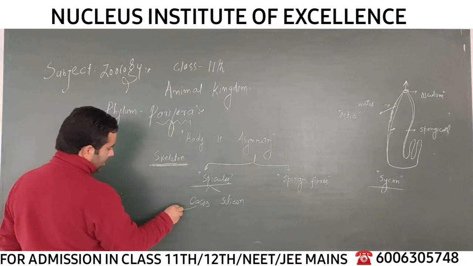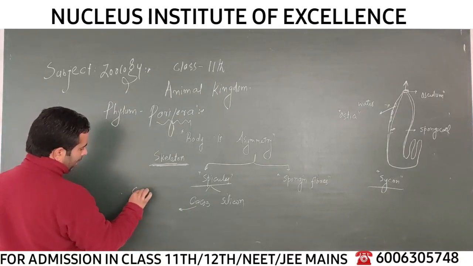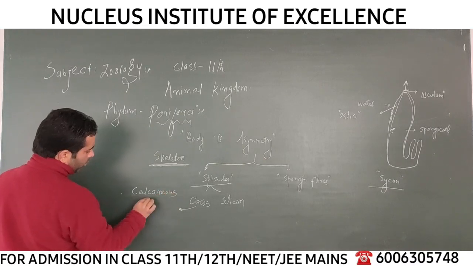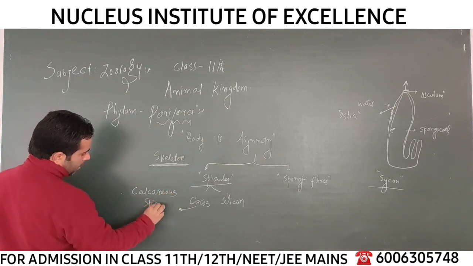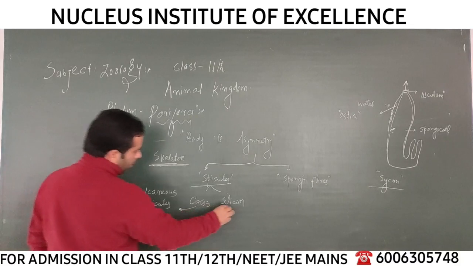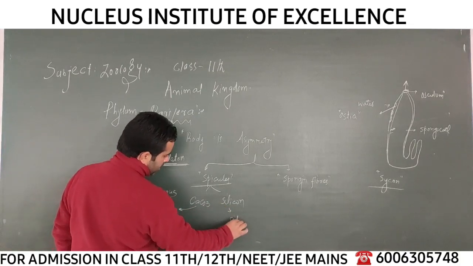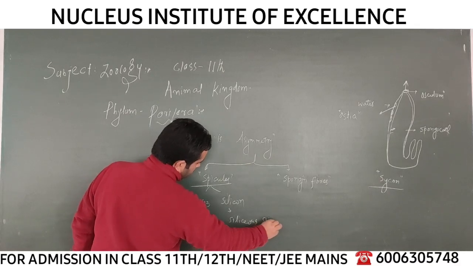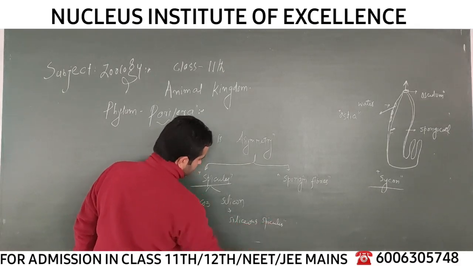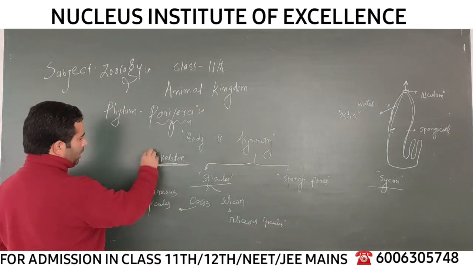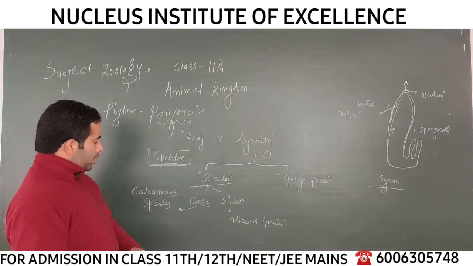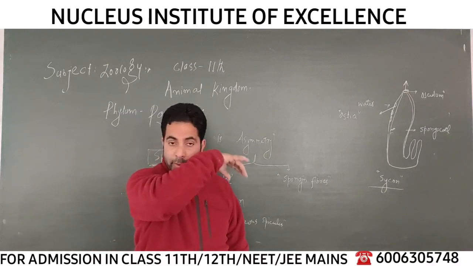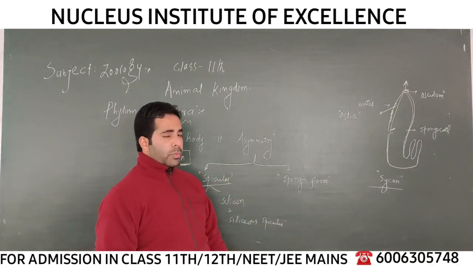When they are made up of calcium carbonate, these are called calcareous spicules, and when they are made up of silicon, they are called siliceous spicules. These calcareous and siliceous spicules constitute the skeleton of the body, right? Somewhere the calcareous spicules are more abundant, and somewhere the siliceous spicules are abundant.